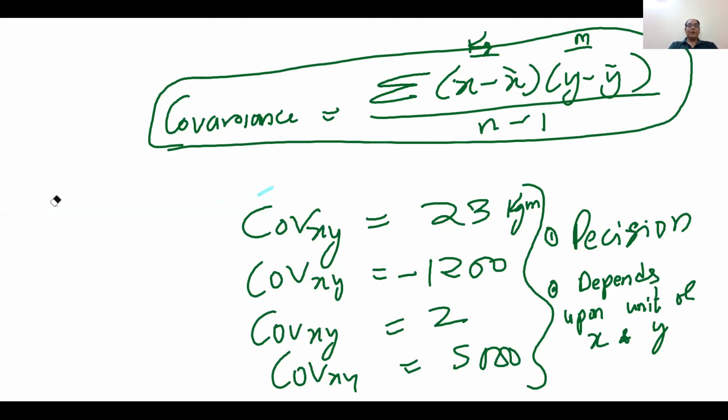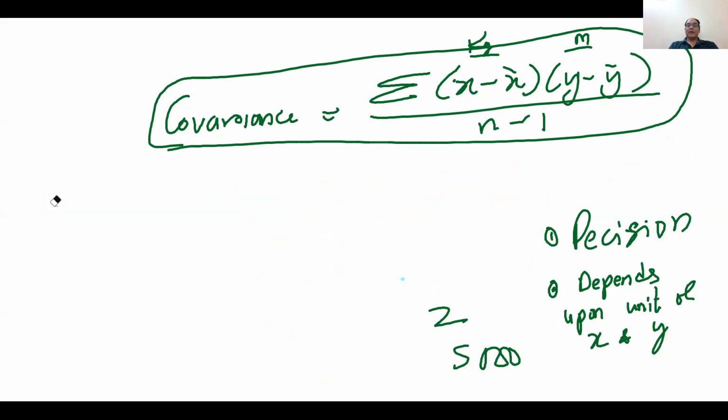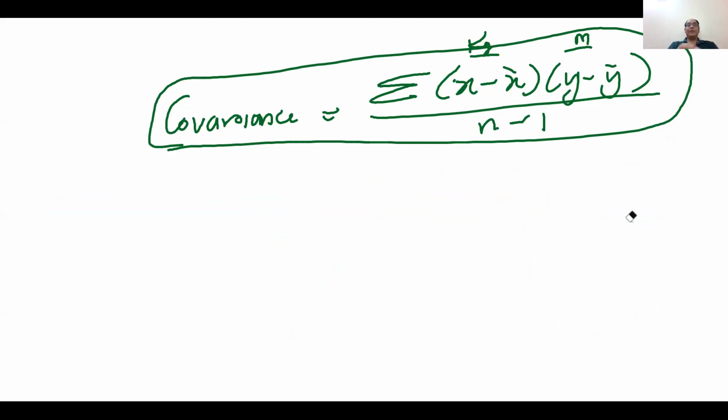So I hope you understand that covariance is not very useful. Covariance is just telling whether it is positive or negative. You cannot decide on the basis of the covariance. It depends upon the unit of X and Y. So the concept of correlation comes from here.